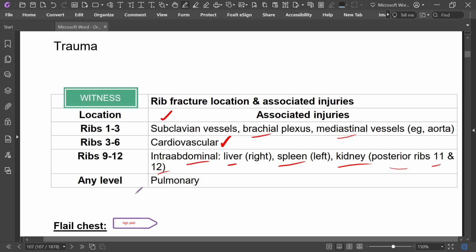Posterior ribs 11 to 12 and any level is pulmonary.